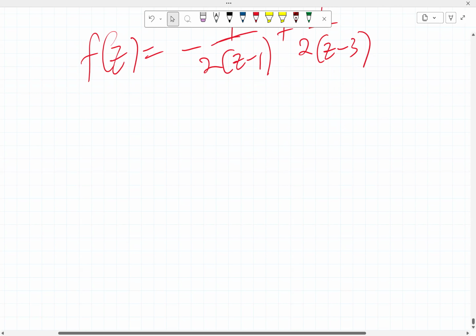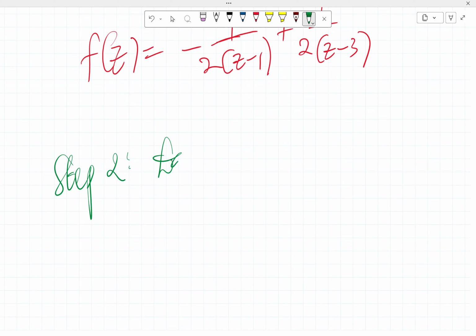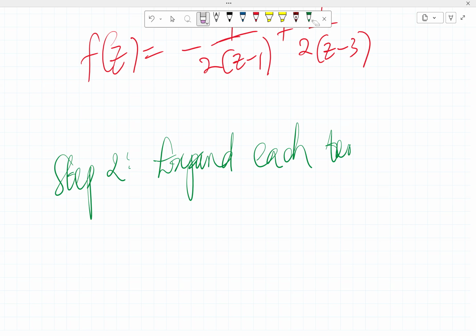Then the next thing, we go for step 2. So step two, we have to expand each term. So we need to expand each term. So the first term is, of course, we have minus 1 over 2 already waiting outside.